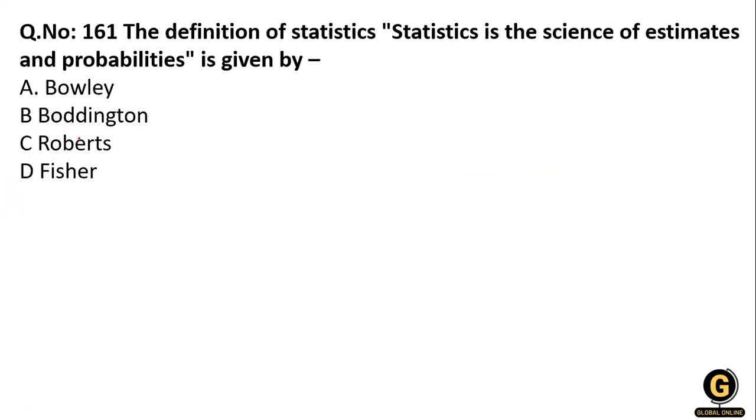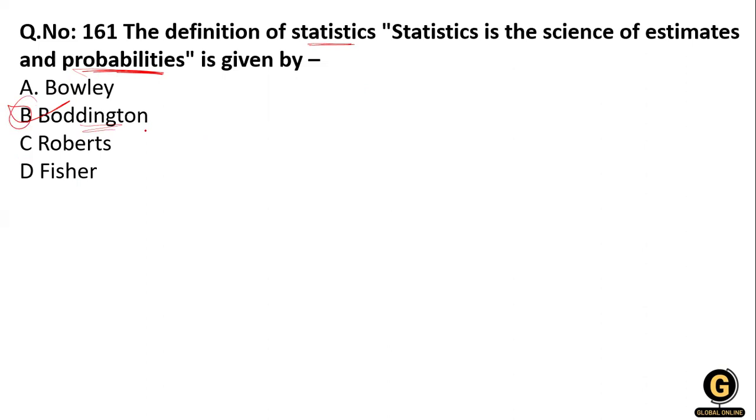Now the next question. This is the definition of statistics. Statistics is the science of estimating and probabilities. Who gave it? Bowley, Boddington, Robert, or Fisher. Who gave the definition of statistics as estimation and probability? Yes, it is given by Boddington. So option number B, that is Boddington.